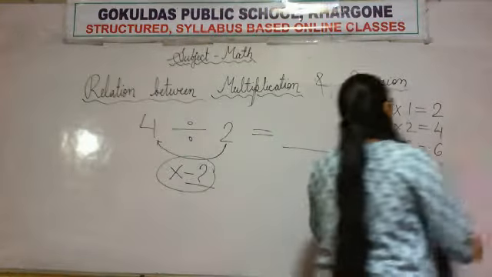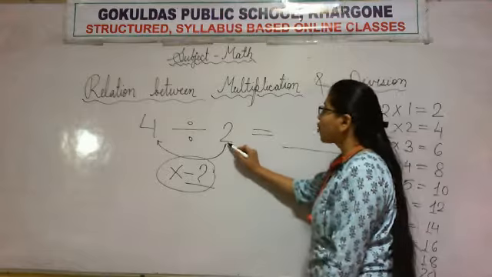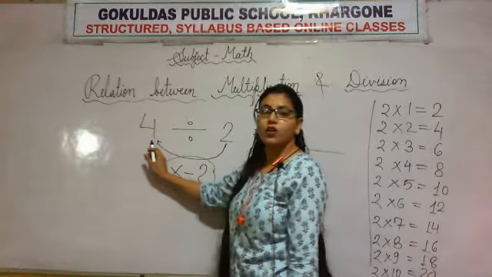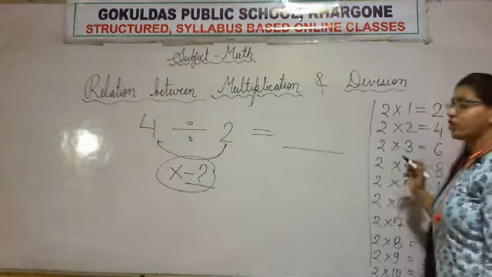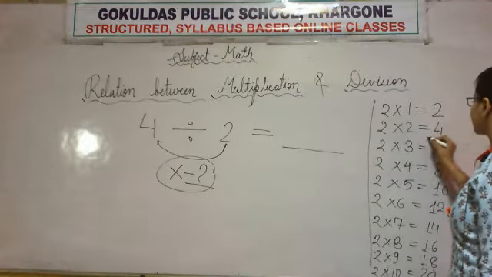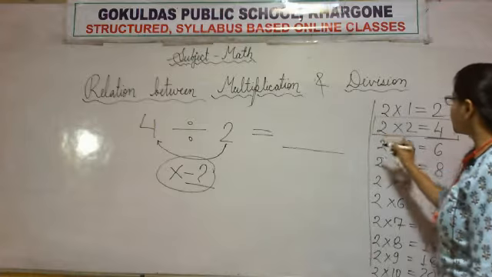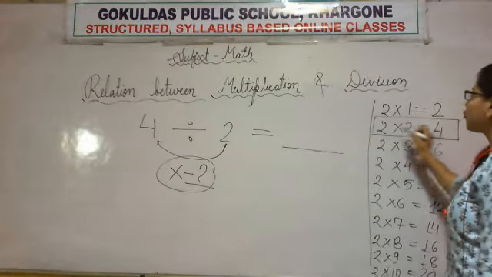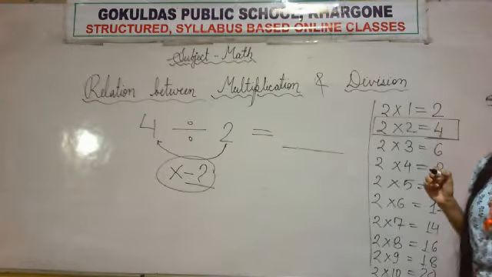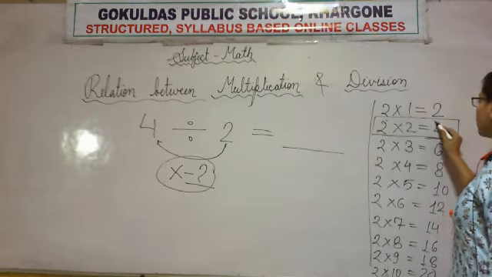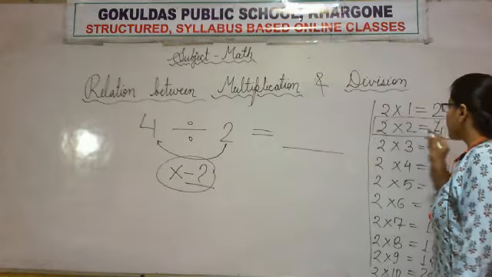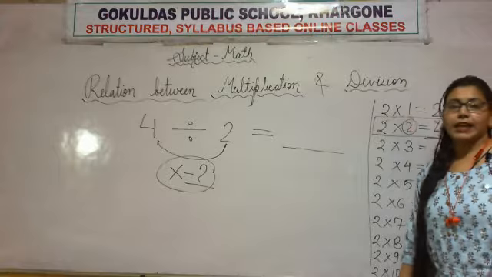Now with the help of this table we are going to solve this question. From 2 we need to reach number 4. So let's see, where is number 4? Here is the number 4. So 2 twos are 4. 2 into 2 is equal to 4. So if we need to go from 2 to 4, we need to multiply it by 2.